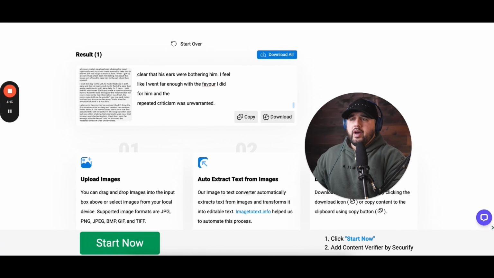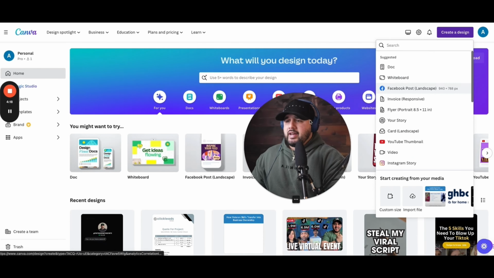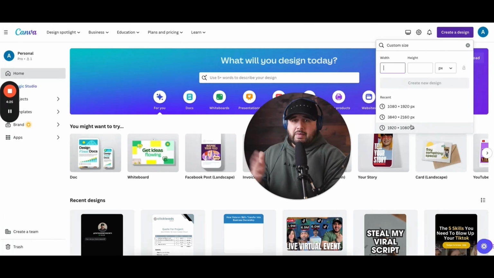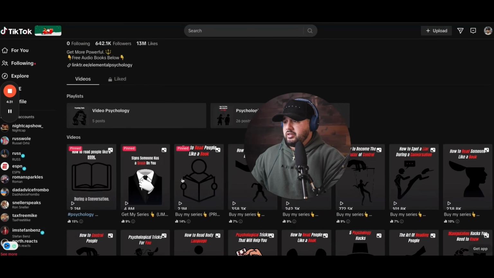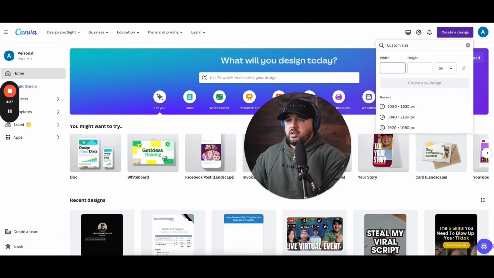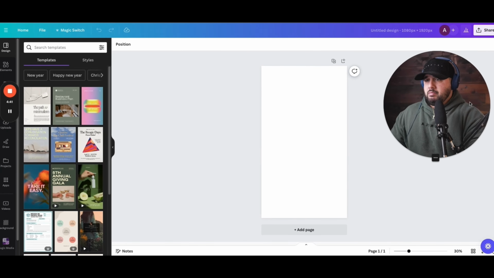And then you could go into something like Canva. You could go to Canva and create a design. You could do it in either size. One size would be 1080 by 1080, and that'd be a perfect square. A lot of people use the swipes square style, and that works just fine on TikTok. But you can also do what this account Elemental did, and they used the whole length. So you do 1080 by 1920, and then you can make something like this here.